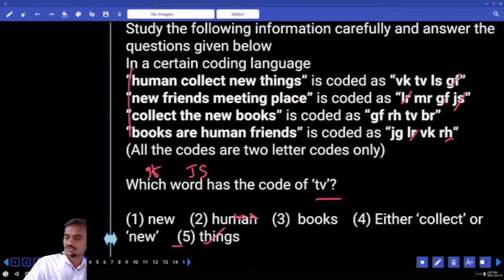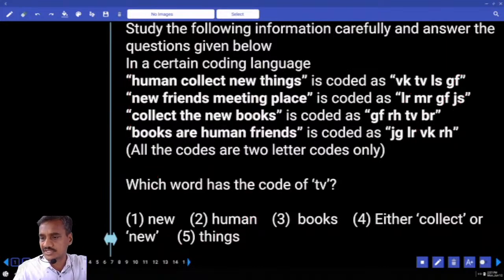And which word has the code TV? Now this TV stands for what? Now TV is there in the first one and the third one, isn't it? As it is there in the first and the third, the word that is common between the first and the third. Now tell me, what is the word that is common? Collect and new. Collect and new are the two words that are common, out of which for new, we know its code is GF, isn't it? GF is the code. And the left over will be what? Left over is collect, and it is given in choice.